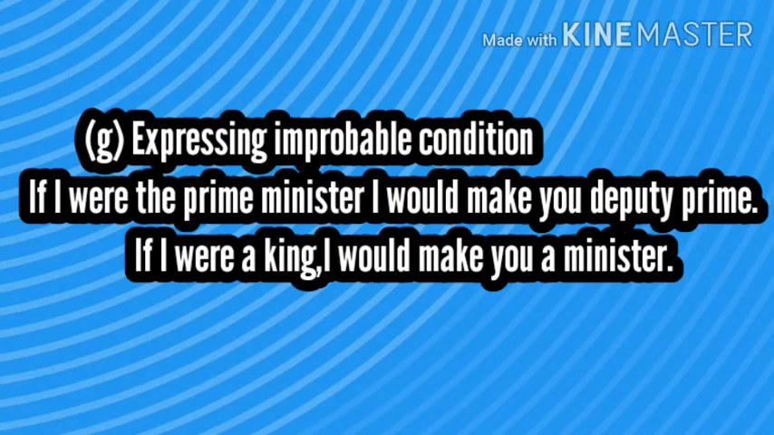Don't get confused. Probable, improbable. Probable means which has access. Improbable means which doesn't have the correct access. Improbable condition means what? He won't become Prime Minister. We don't know. If he becomes, then he will make you a Deputy Prime Minister. One more example in such manner: If I were a king, I would make you a minister. Now, where are the kings and kingdoms? But the example goes like this.